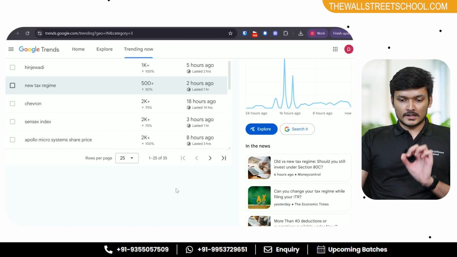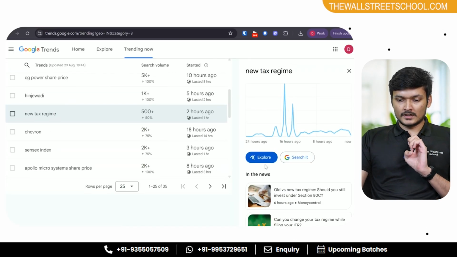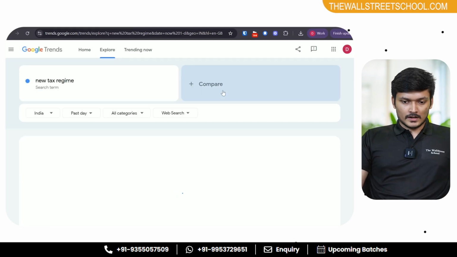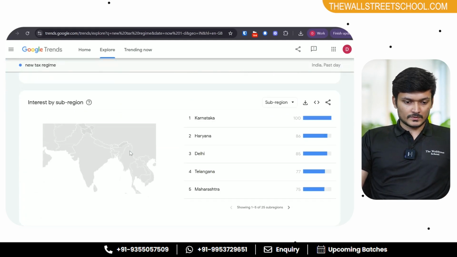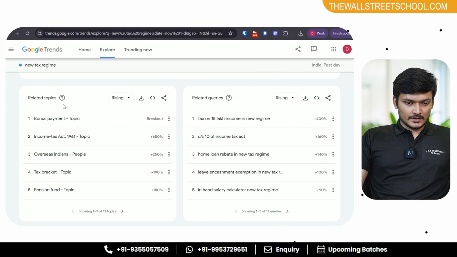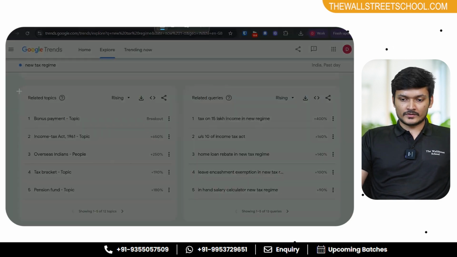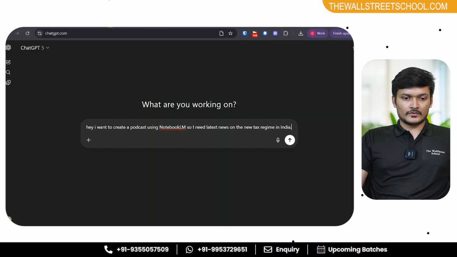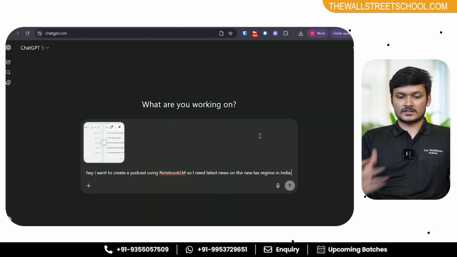So we're gonna hold that, and then we're gonna come here and see. So you have the new tax regime, interest over time. This is fine. So you see all these related topics that are here, right? So let's just take a quick screenshot. We copy this whole thing. We go to ChatGPT and we just paste the screenshot over there.